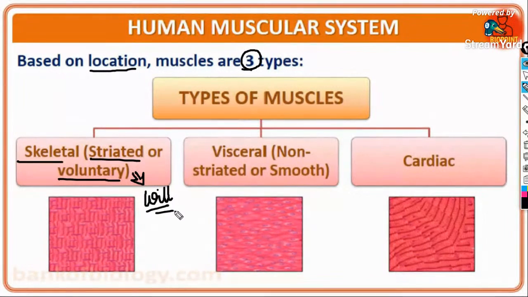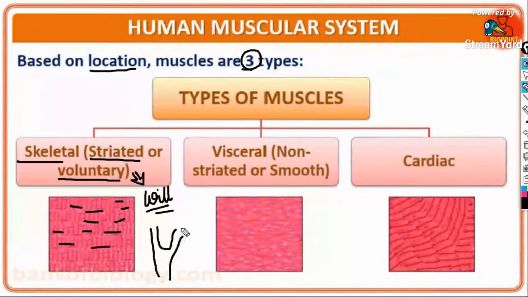Yes, absolutely, guys. So those are the skeletal muscles and they show a certain type of striation. If we draw it like this, they will show striations.